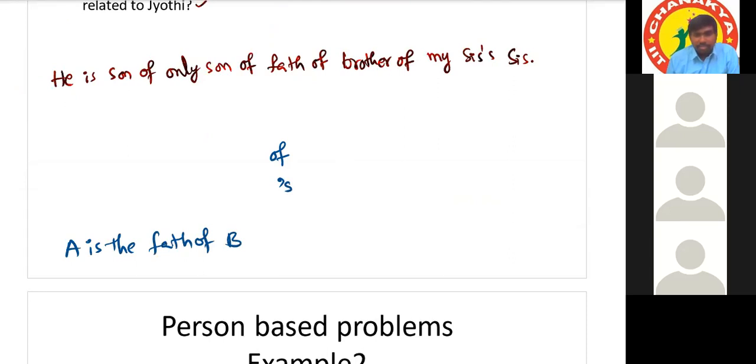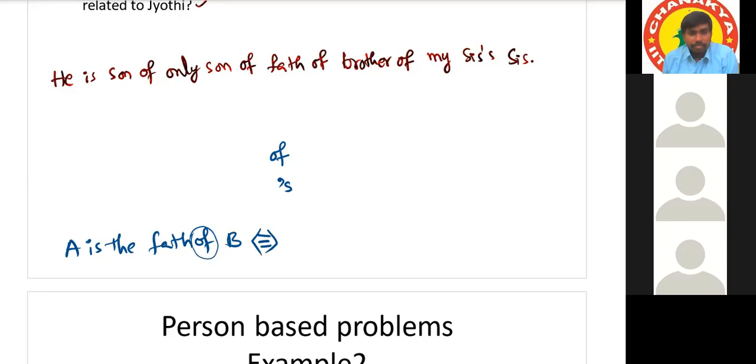A is the father of B. Can anybody tell the same statement without this word of, without changing its meaning? Anyone? Tell the same statement. B is the son of A. How can you declare B is the son? Sorry, I mean B is the child of A. Again, you are using that word of. Without using of.